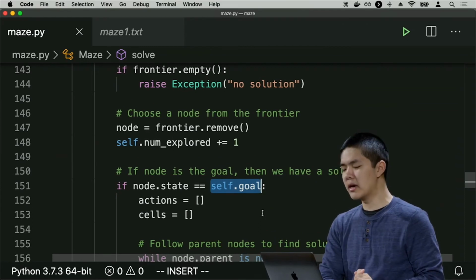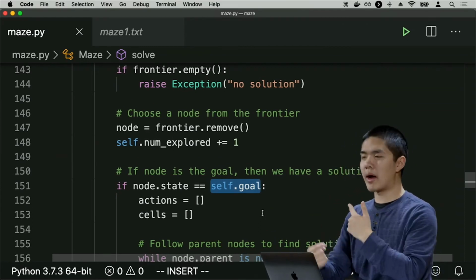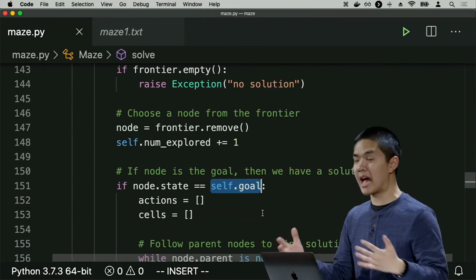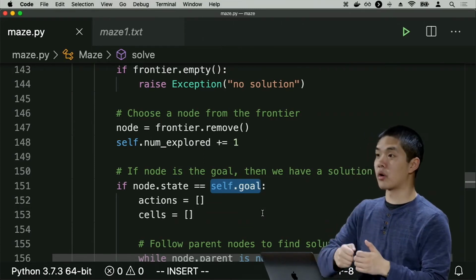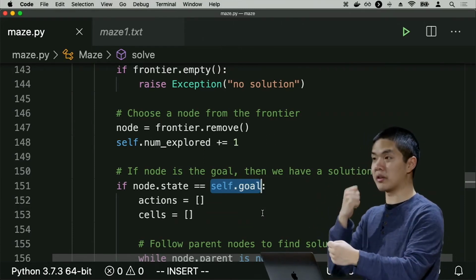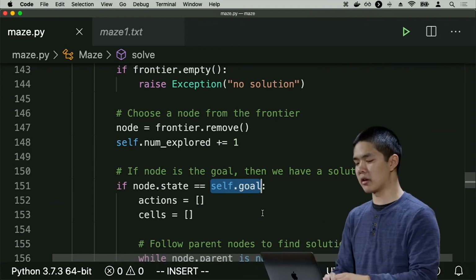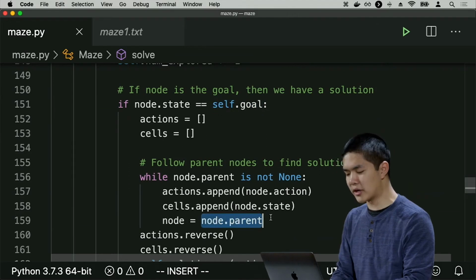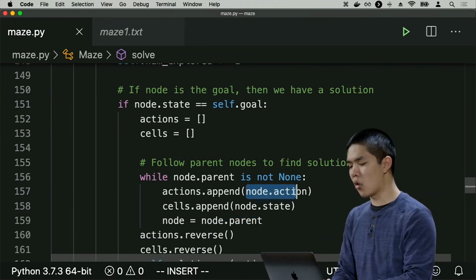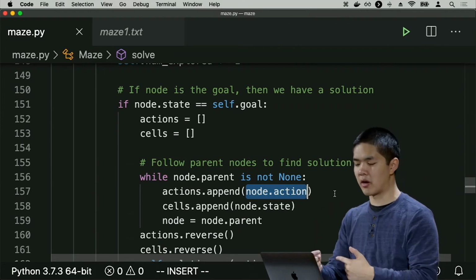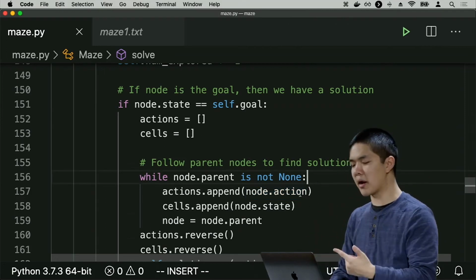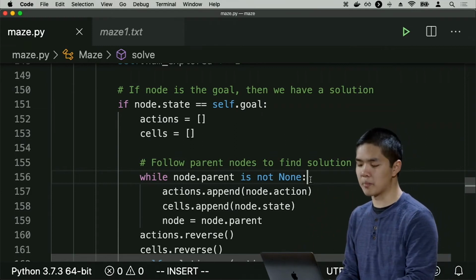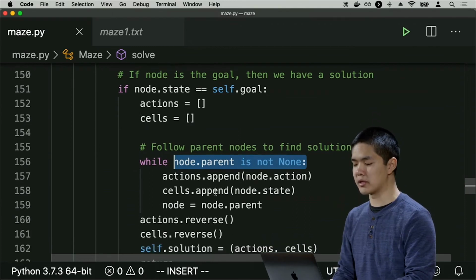And if it is the goal, then what I want to do is backtrack my way towards figuring out what actions I took in order to get to this goal. And how do I do that? Well, recall that every node stores its parent, the node that came before it that we used to get to this node, and also the action used in order to get there. So I can create this loop where I'm constantly just looking at the parent of every node and keeping track for all of the parents what action I took to get from the parent to this current node. This loop is going to keep repeating this process of looking through all of the parent nodes until we get back to the initial state, which has no parent, where node.parent is going to be equal to none.